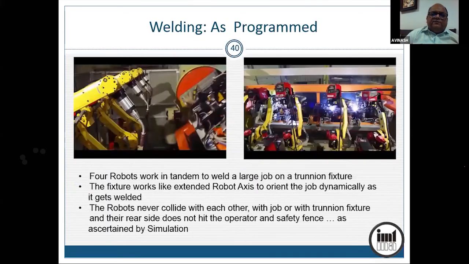This is welding. 4 robots are doing welding on a trunnion type of fixture. You know trunnion. Trunnion in Hindi is something like palna, which is rocking on the axis. So it is rocking the job to give accessibility to the robo for doing welding. Now 4 robots are simultaneously welding. They are sharing the workload, and there is a longish piece here, maybe a long member of the vehicle, and they are welding together without hitting each other and without hitting the job or the fixture.